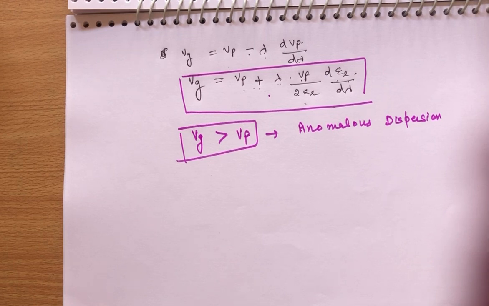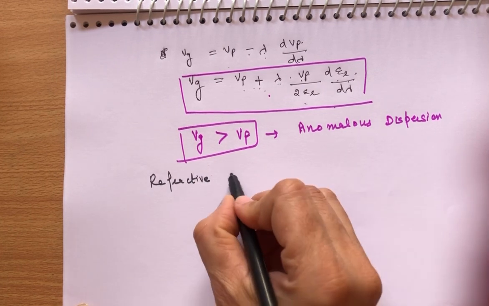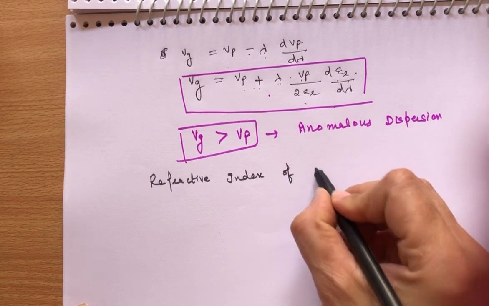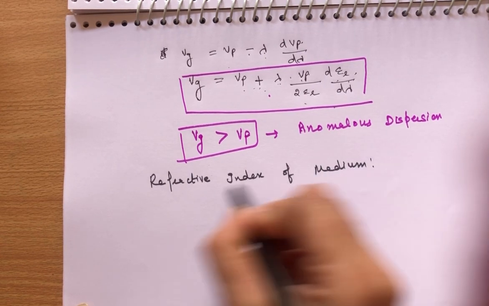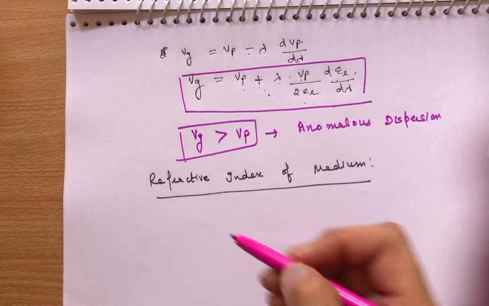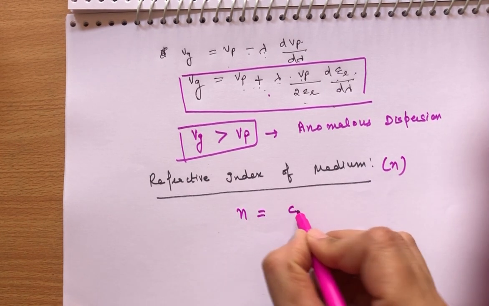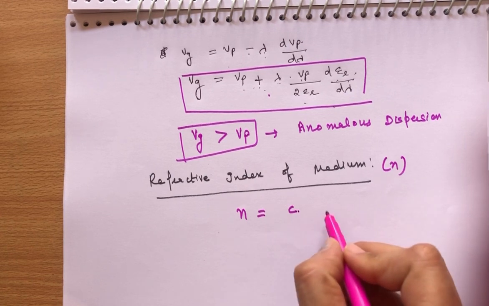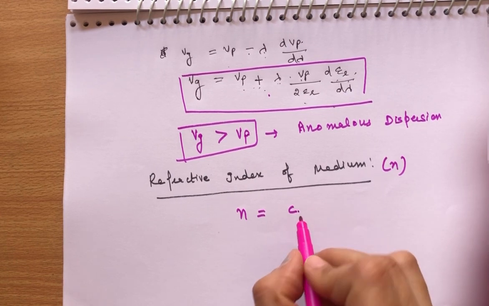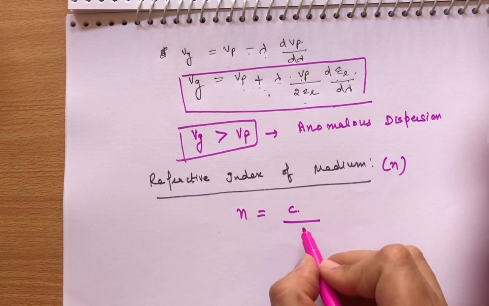Now the next very small concept is the refractive index of a medium. All of you know what refractive index is. I will not write the definition; I am just telling you that we denote it by small n, and this is equal to the ratio of the velocity of EM waves in free space, that we are taking as c, to the velocity of EM waves in a medium.